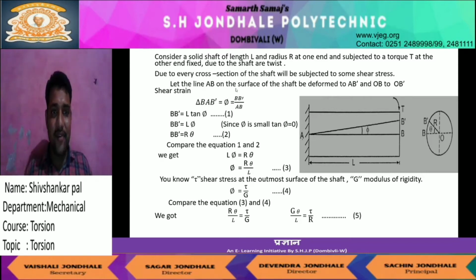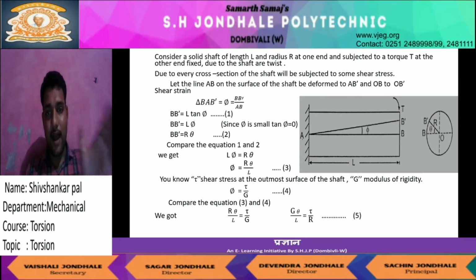The line AB on the shaft is deformed to AB dash. It means that when the twist is not applied, I will say AB is a straight line, but after twisting occurs, meaning after the torque is applied, AB is transferred to AB dash. It will make an angle phi.